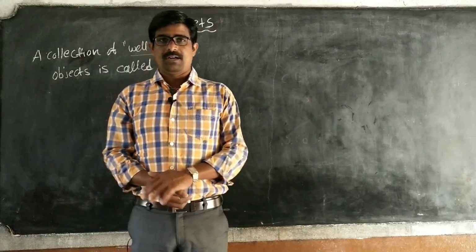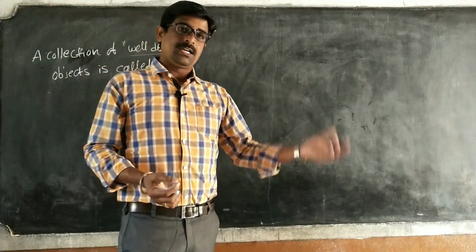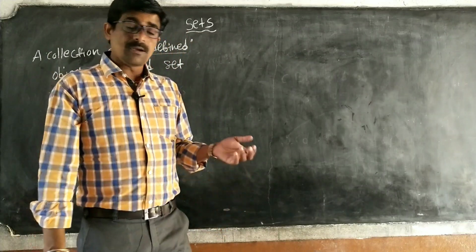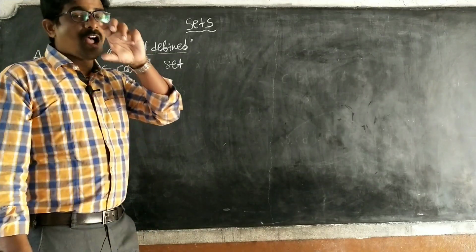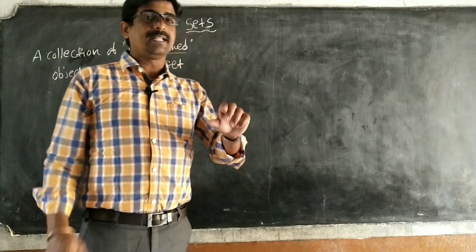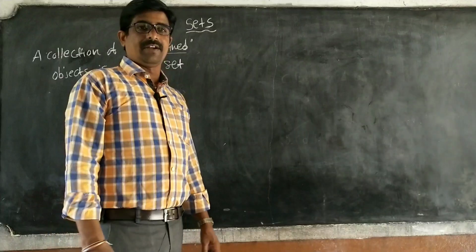Greatest poets in the world. We can't define that. Every individual has different properties. So well-defined means we have one particular common rule, a restriction, one property. Then it is called well-defined.